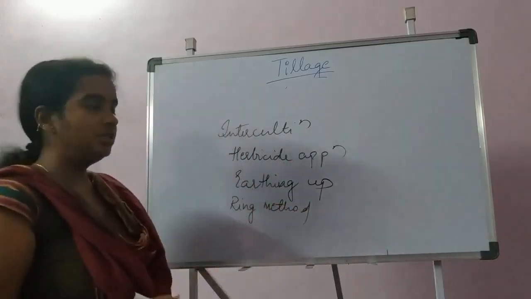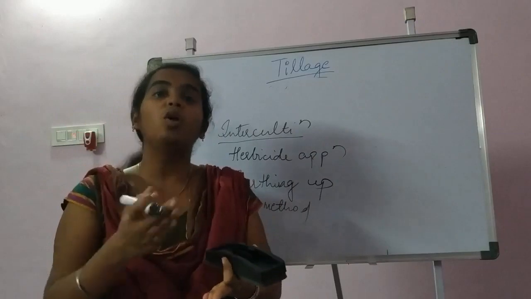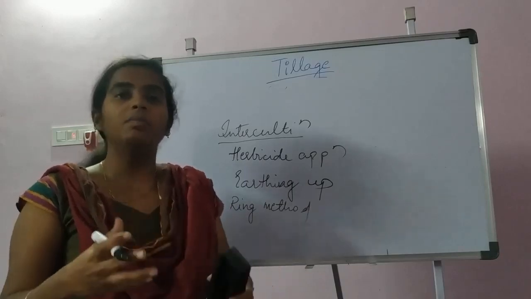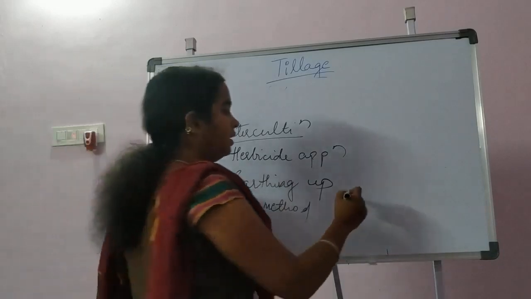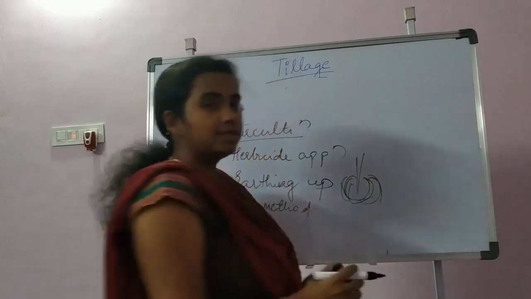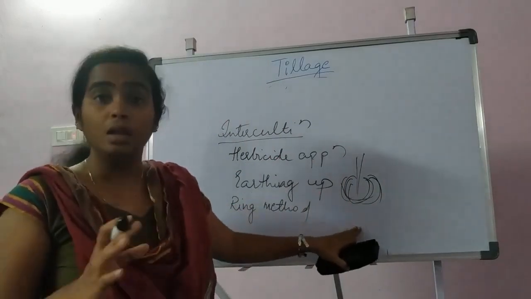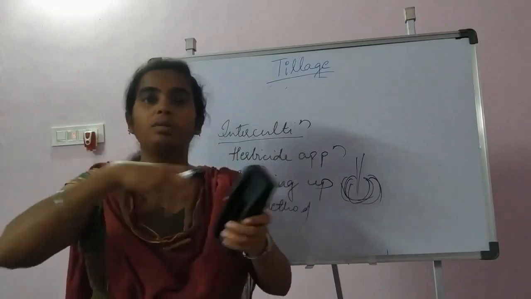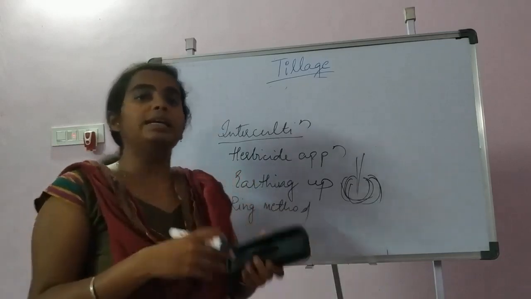These are some operations. Intercultivation is the loosening of the soil in between the standing crop rows. Herbicide application, you know, is for controlling the weed, when the crop is already in the field. Earthing up is covering the soil around the plant so that the plant gets some support and doesn't lodge easily. This is mainly done in maize crop. And in the ring method, we make a round ring pit around the plant so that we can water or apply the fertilizer as well.